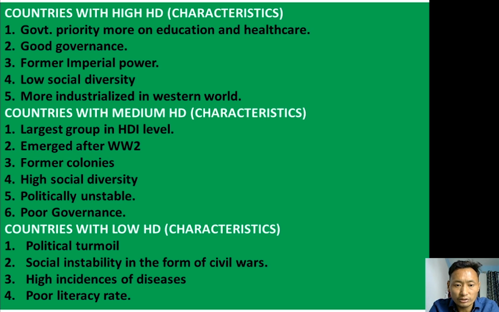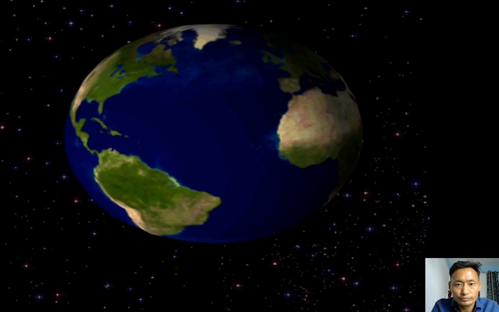So these are some of the general characteristics of countries with high human development, countries with medium human development, and countries with low human development.